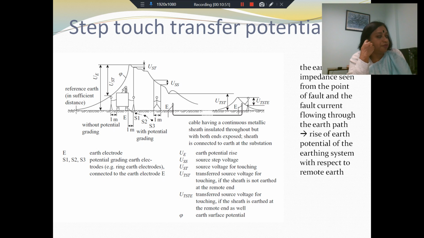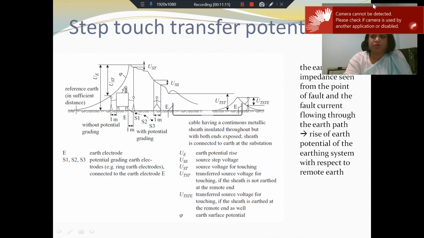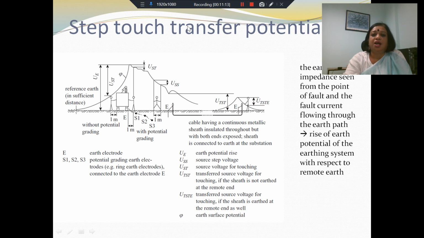Apart from, of course, the safety of equipment and safety devices, such that proper grounding is done, there is also the concept of electrocution hazards to personnel or bystanders. And for this, we have different definitions of the potential rise that we are interested in, and especially what we have are the step potential, the touch potential, the step transfer potential, and the touch transfer potential. Let us see what we mean by that.